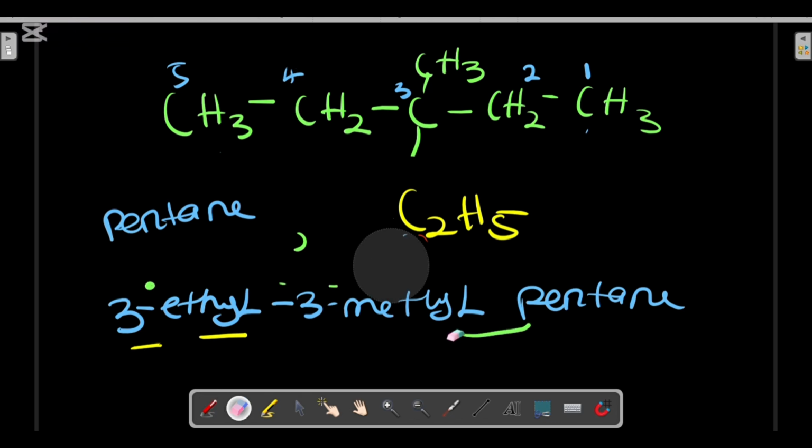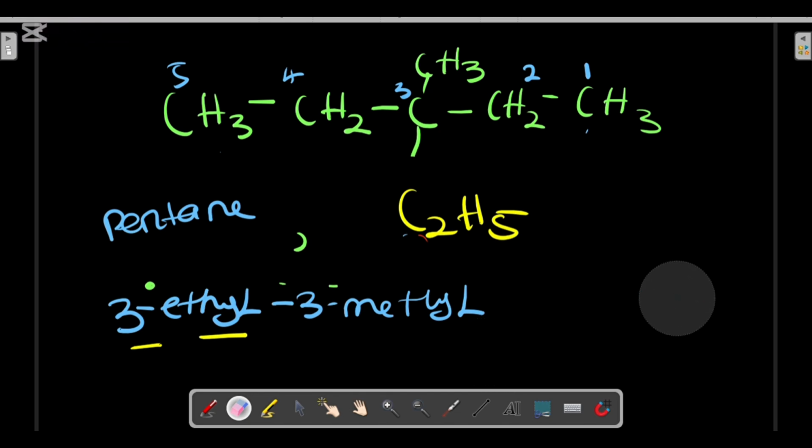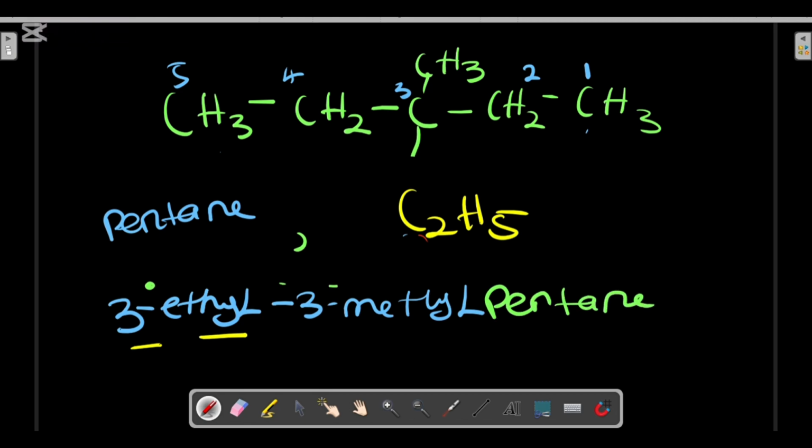So there should be no space there. This should be clustered: pentane. There is no space there. You see, I didn't separate these two words because there are alphabets. Whenever you see a number and an alphabet, separate with a hyphen. Whenever you see numbers, separate with a comma sign. But whenever you see alphabets, don't separate with any sign. They are just meant to be together.